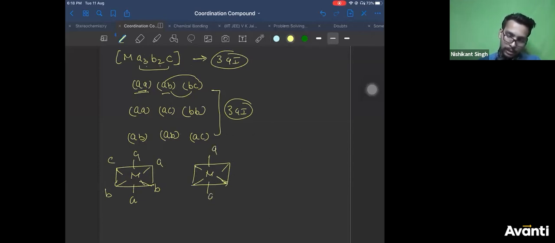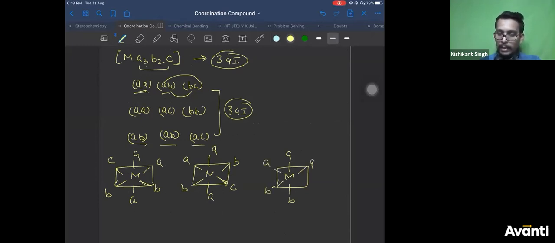Keep AA constant, AA opposite, AC opposite, BB opposite. Then you keep again AB opposite, AB opposite, AC opposite. In square planar, ligands are less, so it is easier. Here ligands are more, so more combinations you have to think about, right? So is it clear, everyone? Yes. These are the only three possibilities.